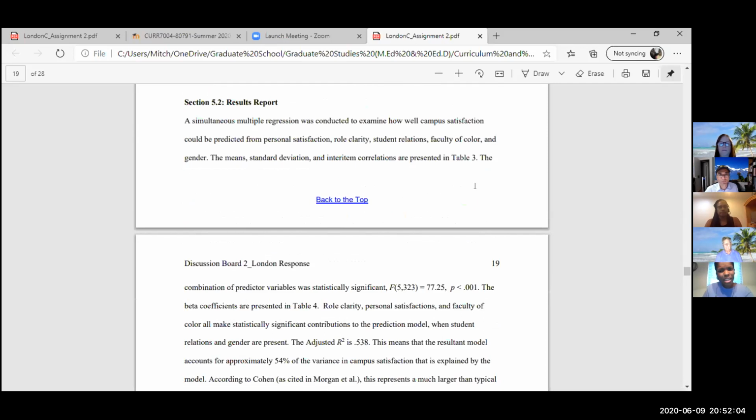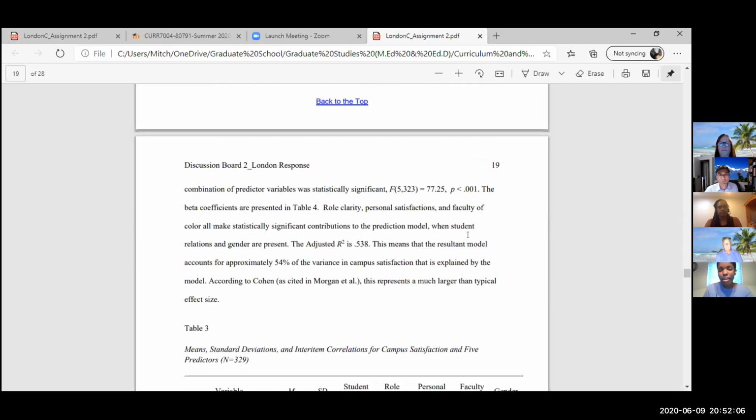This is what I meant here. I didn't report my effect size because I remember from the first class that we need to make sure that we're reporting the value from our. I used Cohen's.